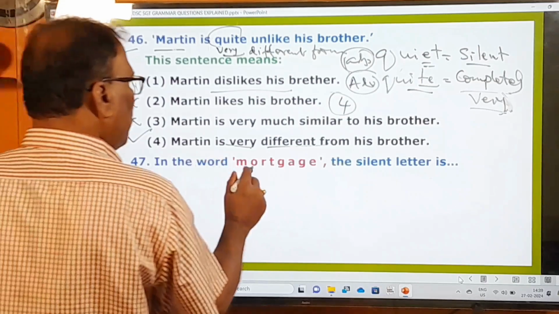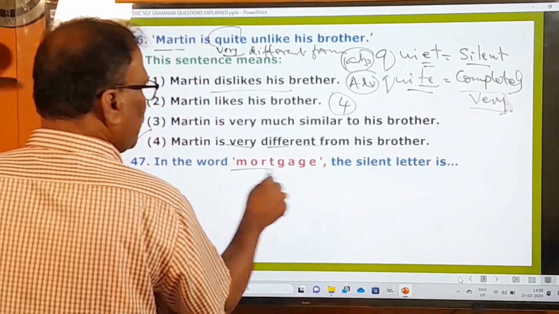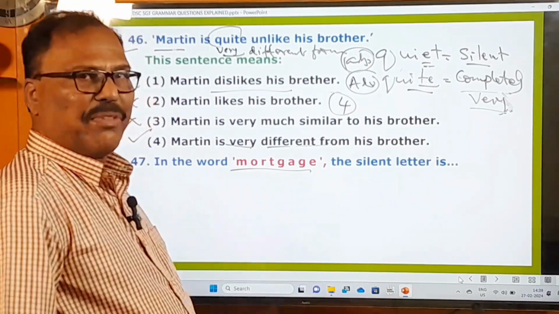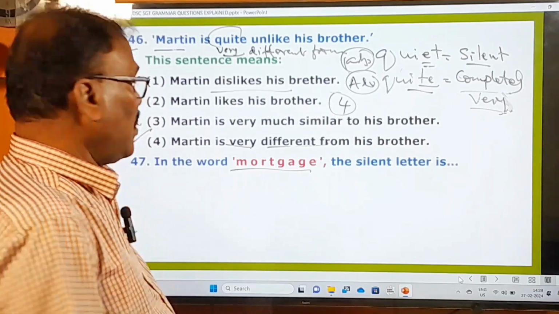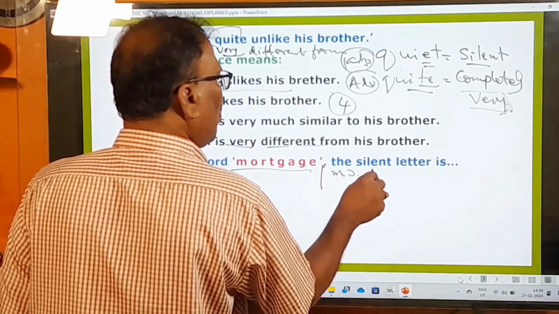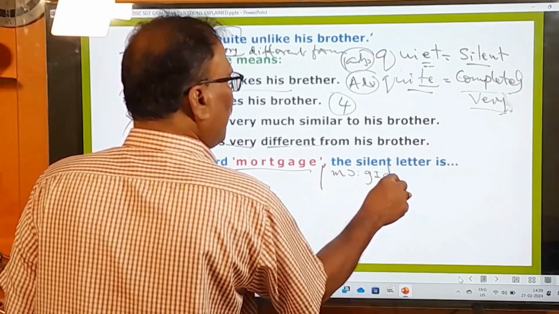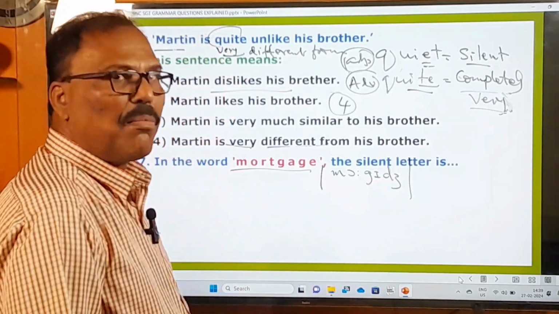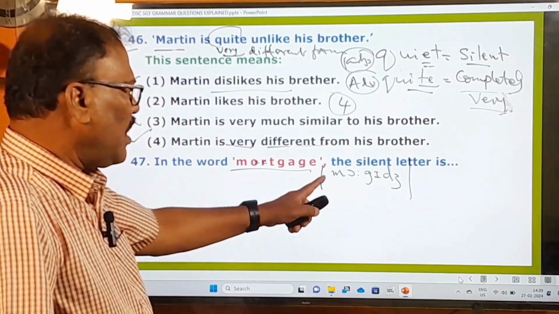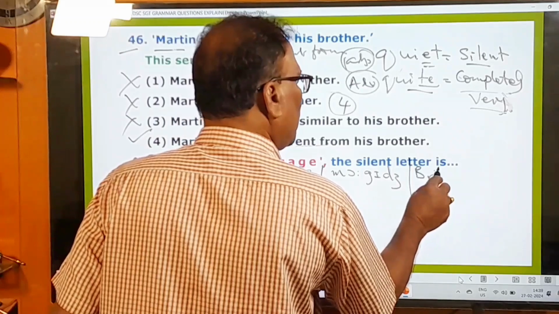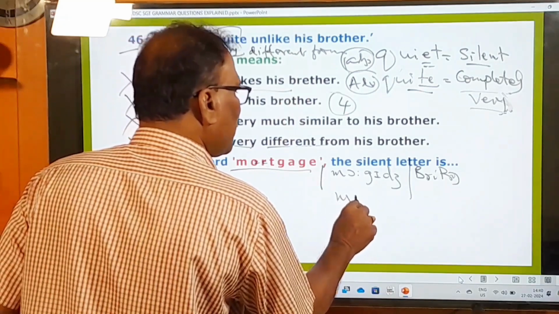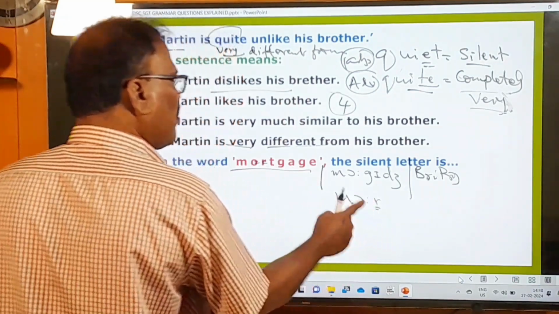In the word mortgage, the silent letter is, okay, look at this word. How do you pronounce this? According to the Indian pronunciation, we say mortgage, but don't say that. According to the British pronunciation, R is dropped and T is dropped. Two letters are dropped. This is British pronunciation. In American pronunciation, R is pronounced.